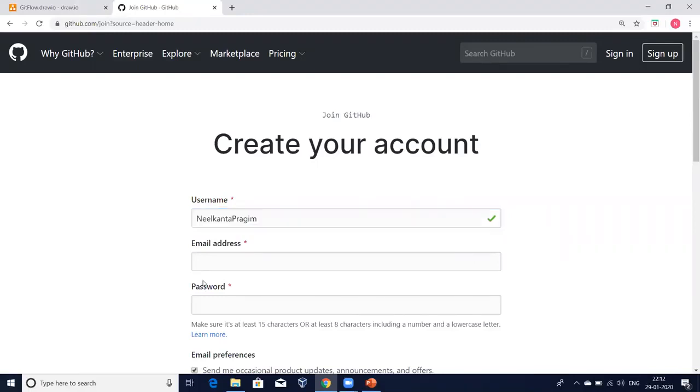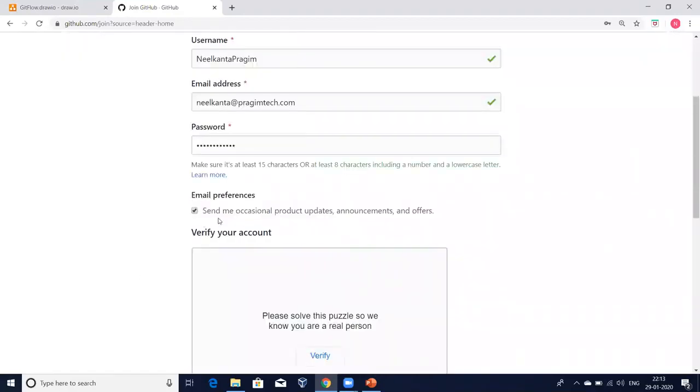Now I'm going to give an email ID. Now I have given my email ID and I'm going to set one password for this. I have given a password. It is going to ask about email preferences. Here, if you enable this option, GitHub will keep sending you email notifications about the new updates.